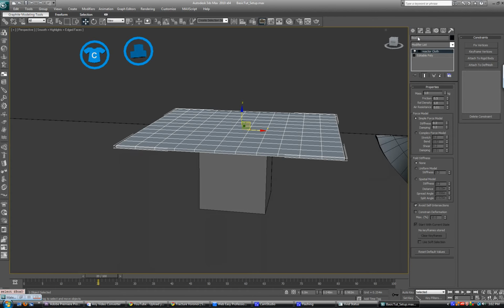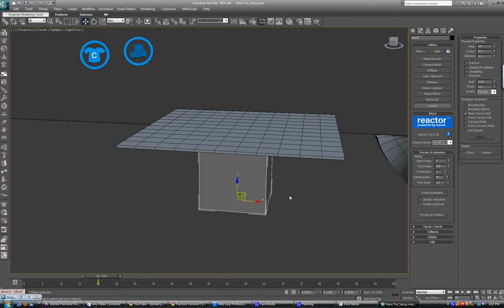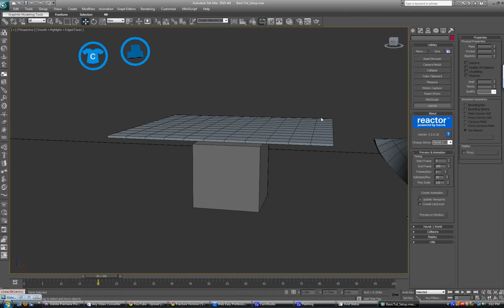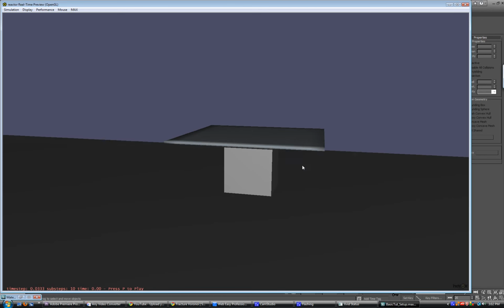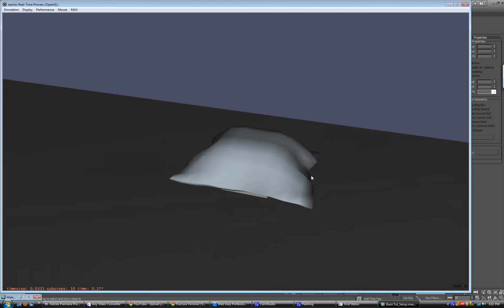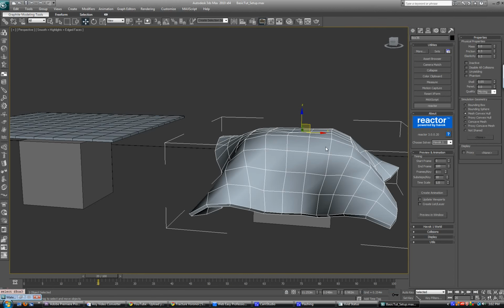So right now, all of the cloth's properties are in the reactor cloth, so we don't have to worry about its physical properties. The box and the floor, we want both to have a mass of 0 because we don't want them to move. So if I were to preview this in window right now, you'll see that when I play it, the cloth will simulate and fall around the object. It looks really cool. So I have a baked out animation right here.